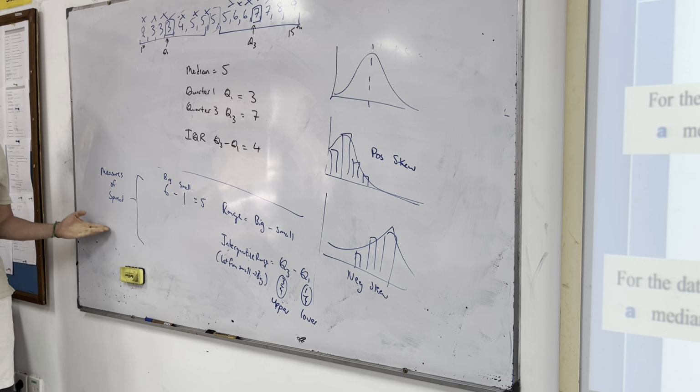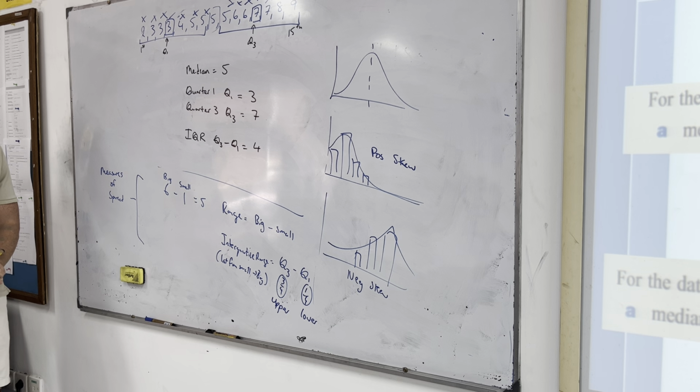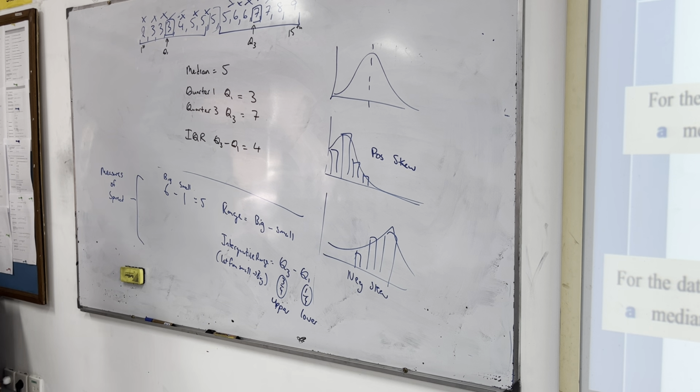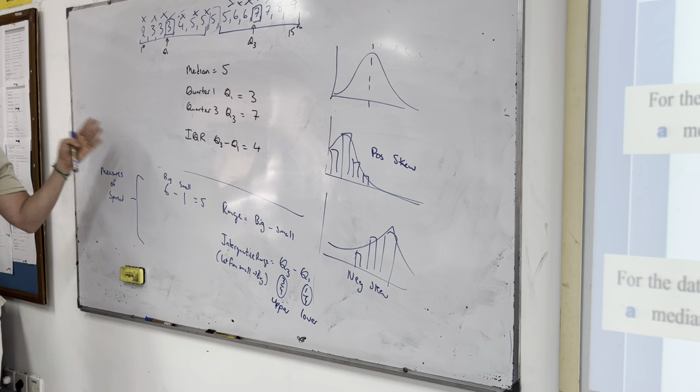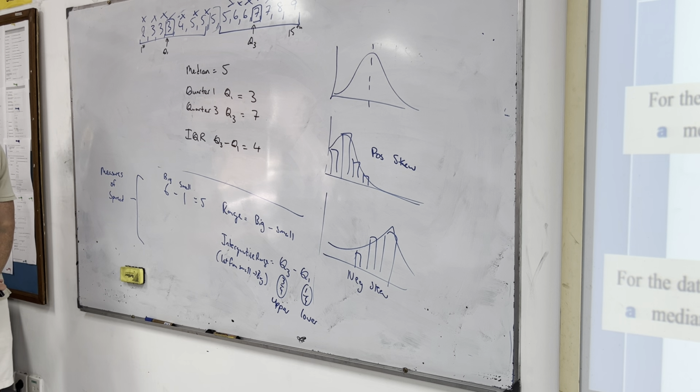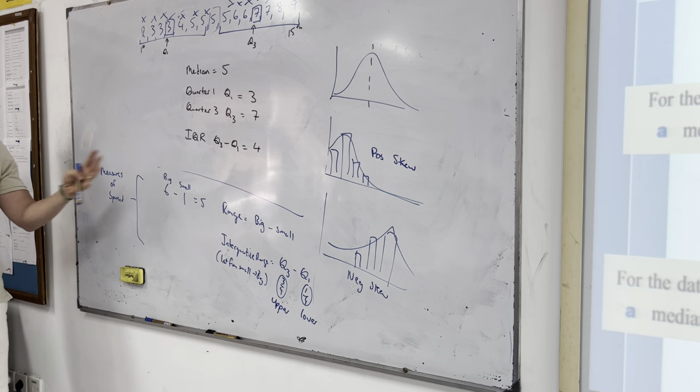It's another measure of spread. So the range is probably less detailed as a measure of spread because we don't really know about the middle of the data very much. The interquartile range really tells us how spread out the data is. If the interquartile range is quite large, that means the quarters are very far apart. That means you're talking about a larger spread.